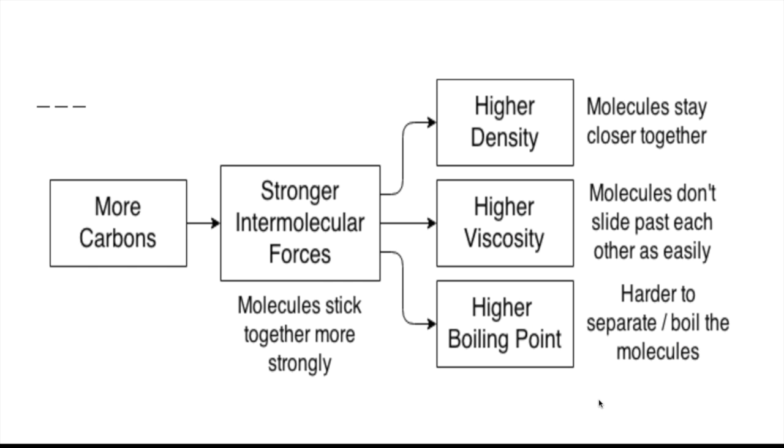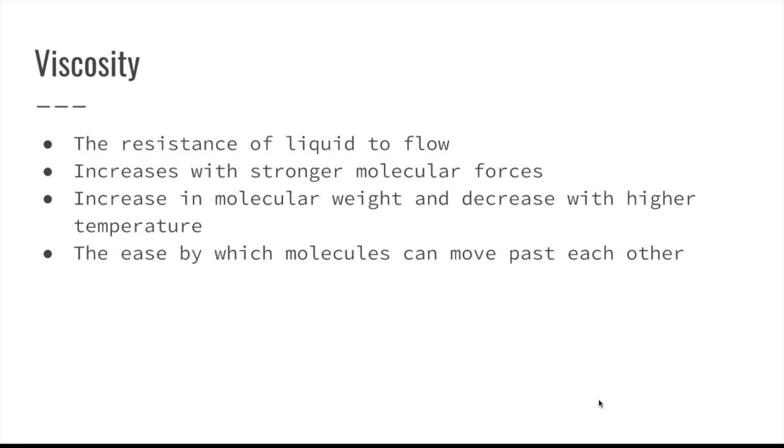This chart shows the relationship between intermolecular forces and different properties. The second property I researched was viscosity, which is the resistance of a liquid to flow. For example, honey has a high viscosity, while water's would be much lower. Like boiling point, there is a direct relationship between the viscosity and the strength of intermolecular forces, and viscosity increases as the strength of the intermolecular force increases.